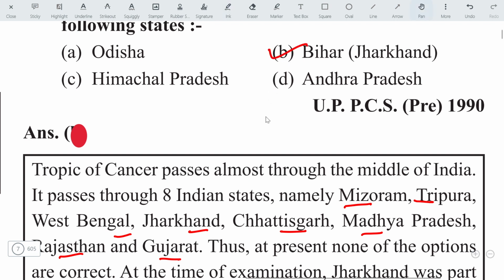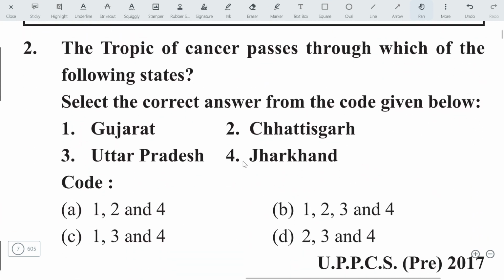Let's move on to the next question. The Tropic of Cancer passes through which of the following states? As already said, it passes through Gujarat, right? Chhattisgarh, yes. Jharkhand, yes. But it doesn't pass through Uttar Pradesh. So we will eliminate the third statement, Uttar Pradesh, by the elimination method. This is cancelled, this is cancelled, this is cancelled. Option A is the right answer.